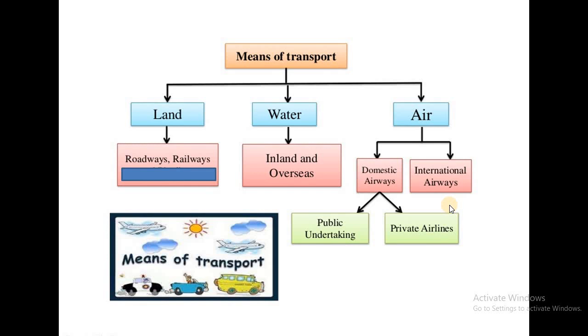But if you want to go from India to America or Australia, at that time we are using international airlines. Now in domestic airways there are two parts, public undertaking and private airlines. Public undertaking, that means common people are using aeroplanes. And in private airlines, some businessmen or politicians are using charter planes or helicopters.